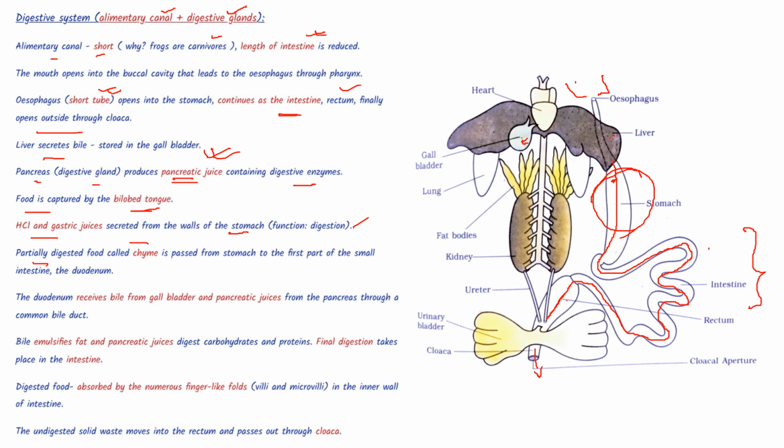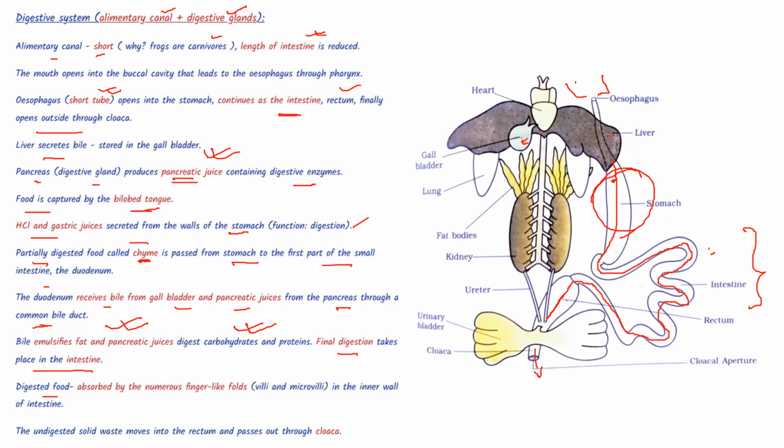Now this partially digested food called chyme is passed from the stomach to the first part of the small intestine, that is the duodenum. The duodenum receives bile from the gallbladder and pancreatic juices from the pancreas through a common bile duct. Now this bile emulsifies fat and pancreatic juices digest carbohydrates and proteins. Final digestion takes place in the intestine.